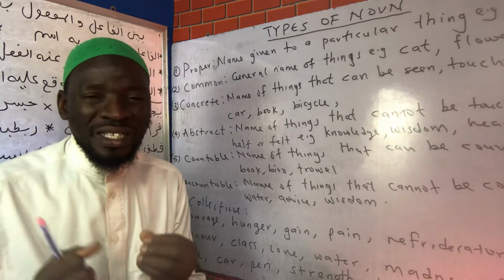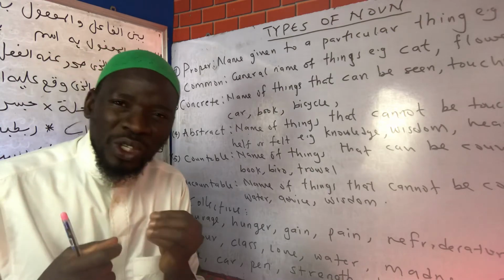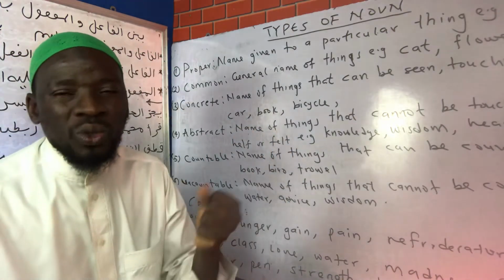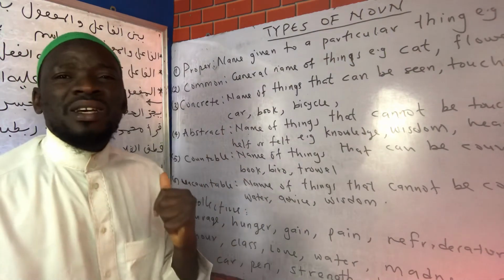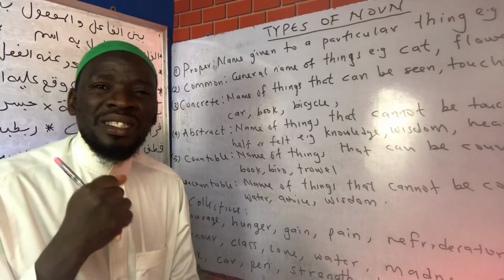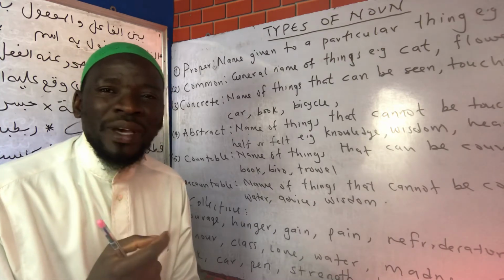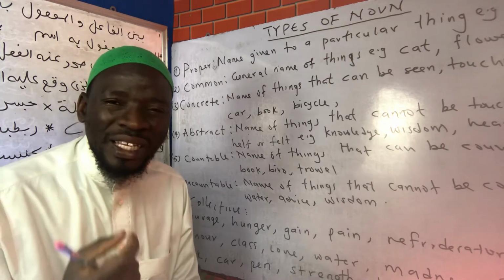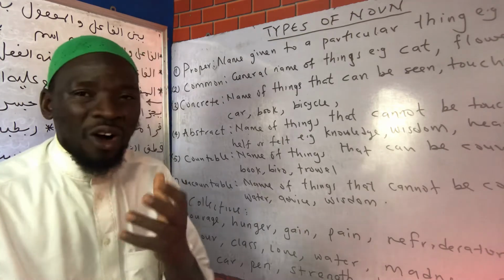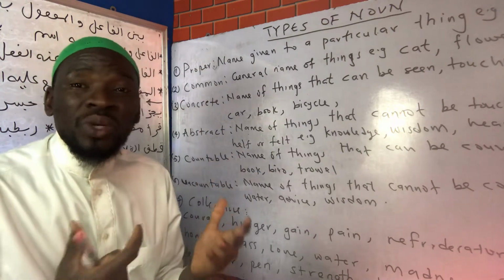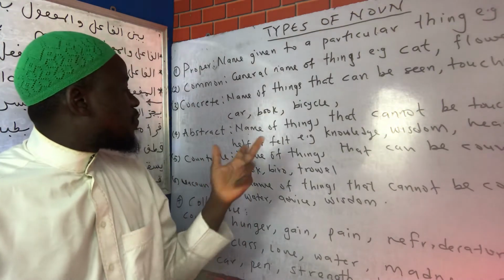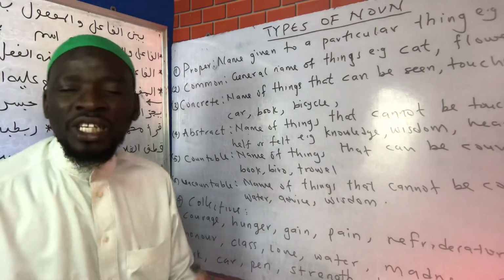The opposite is what you cannot see, what you cannot touch, what you cannot even hold with your hand. It is called an abstract noun. An abstract noun is the name of any person, thing, or item that you cannot see or touch, but we can feel them. An example of an abstract noun is knowledge.